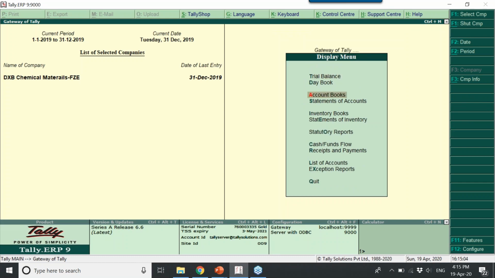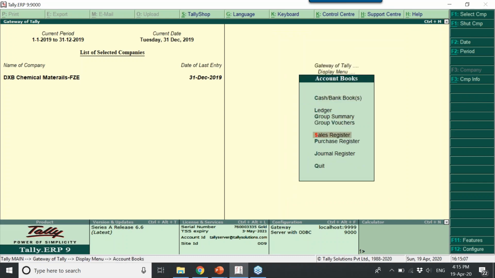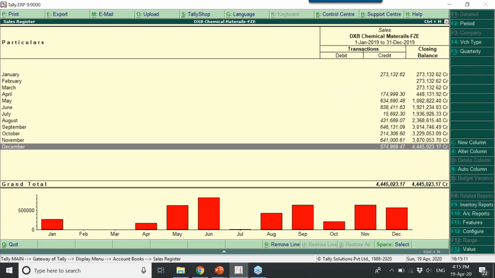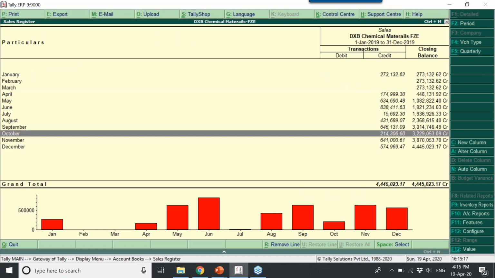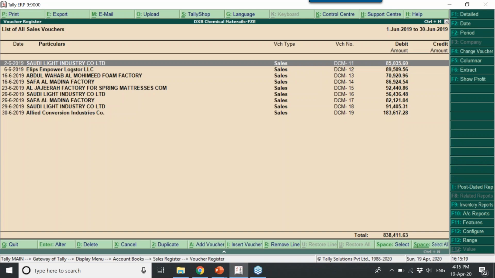When you go to display accounts book, here sales and purchase register are there. When you select a sales register, it shows a monthly screen. Can you see this? It is showing in monthly. When you hit enter, then it shows in a specific month how many transactions you passed. Here there are a few on the right side. Can you see the navigations on the right side?